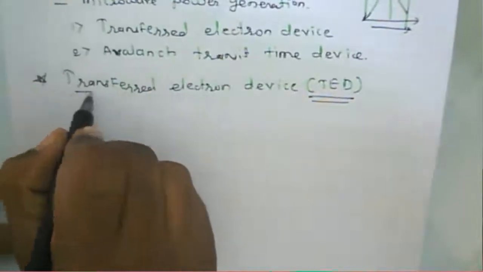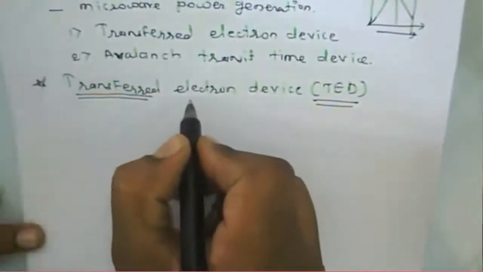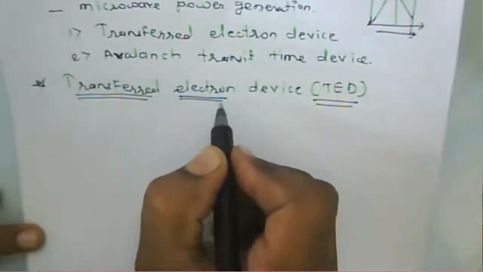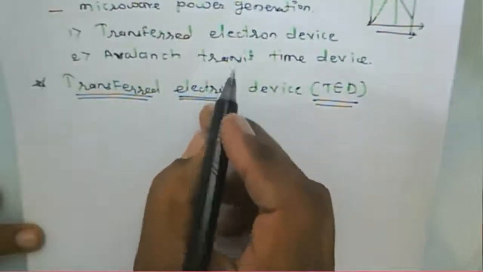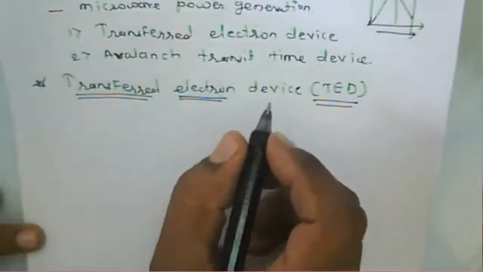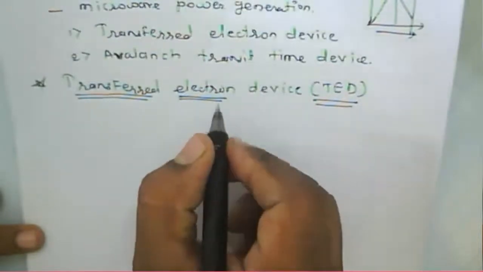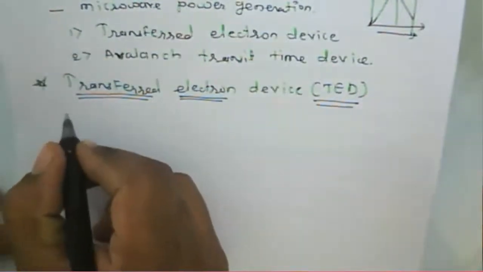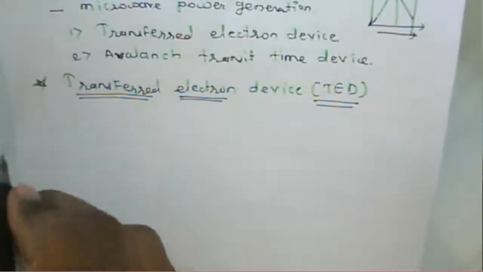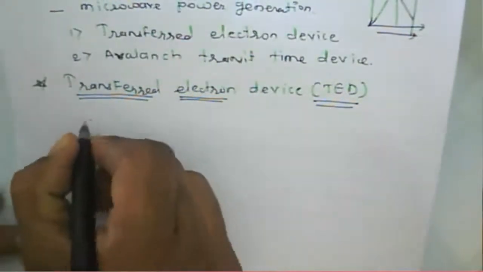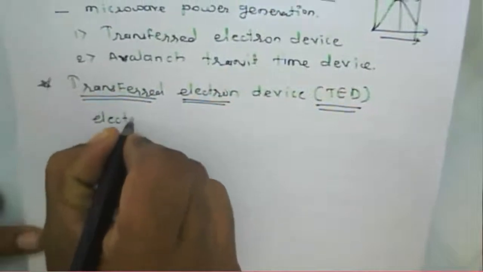But the condition is that here the word transport refers to the electron. When we apply the bias voltage to a given device, the electrons raise their energy from a lower level to a higher energy level.